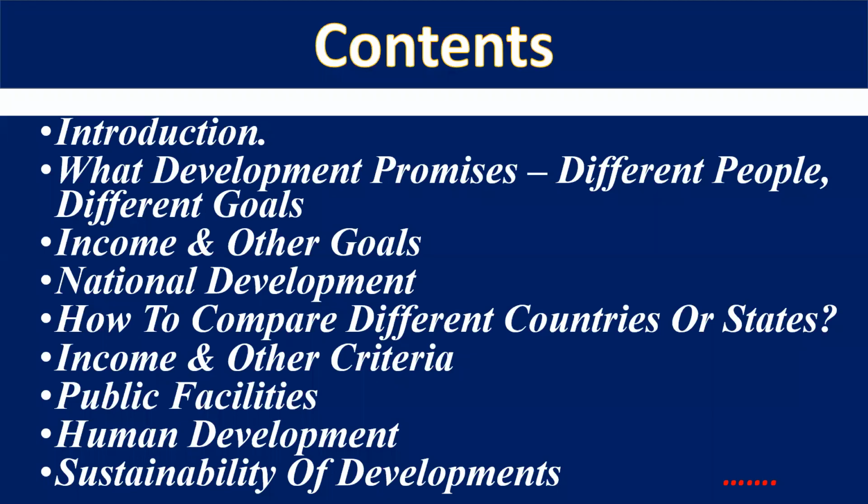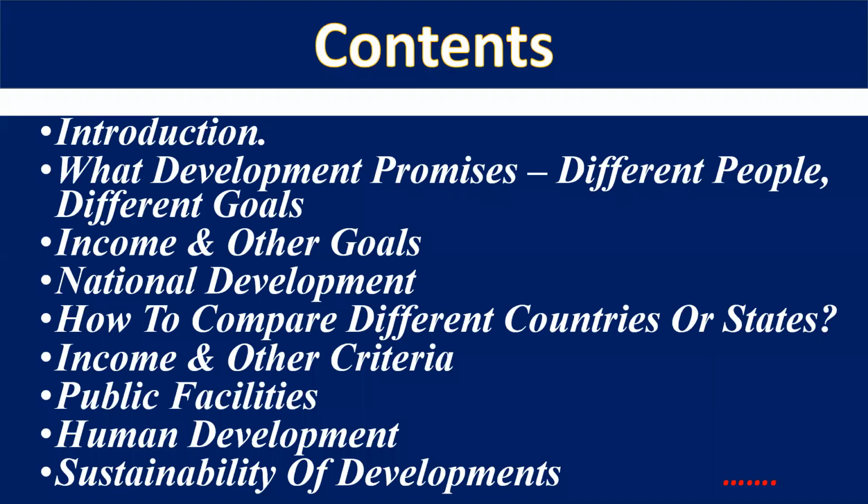Then we will discuss income and other goals also, because the first basic thing that comes to our mind, income, is our primary goal and it is related to development. But there are many other goals also which are related to development.